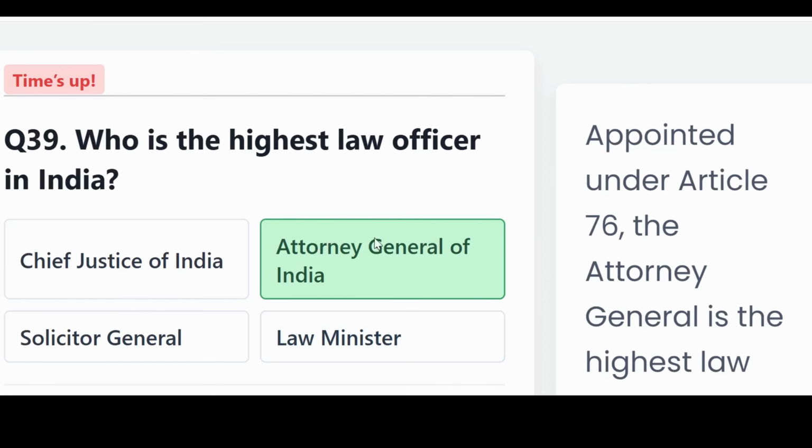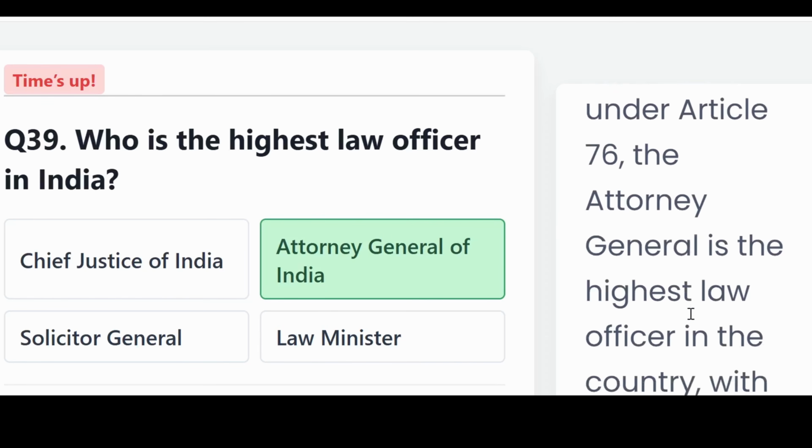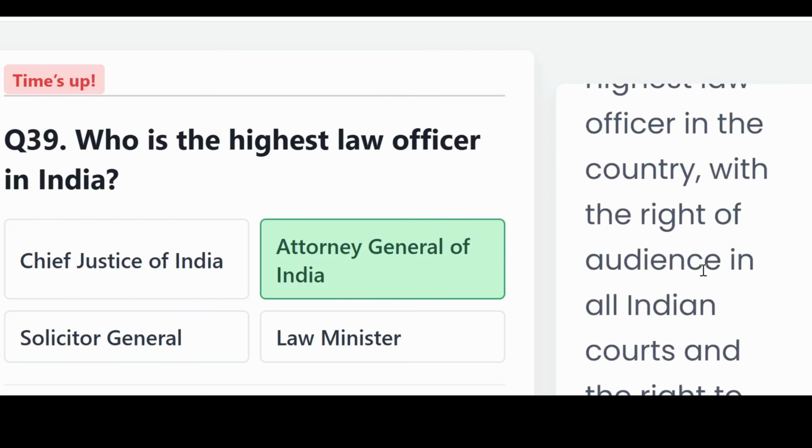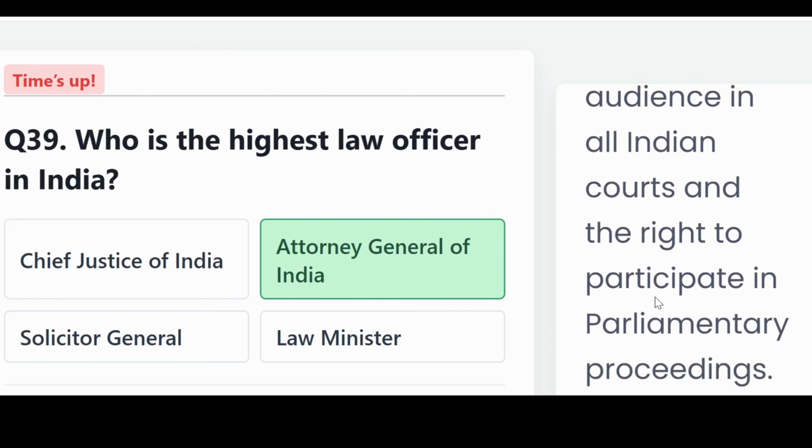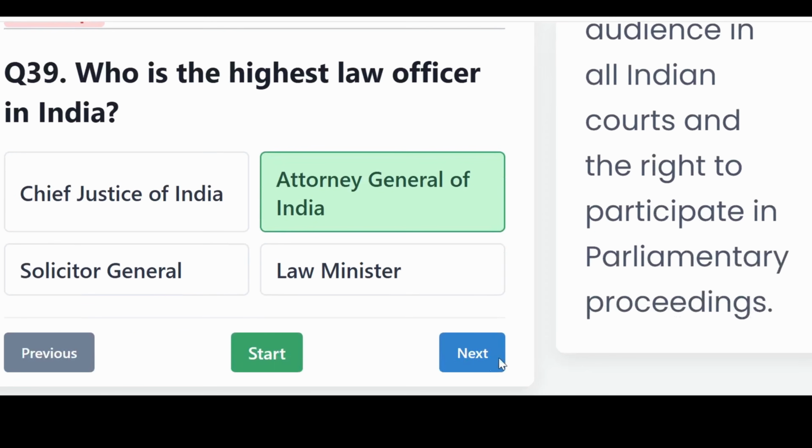And the correct answer, the Attorney General of India. Appointed under Article 76, the Attorney General is the highest law officer in the country, with the right of audience in all Indian courts and the right to participate in parliamentary proceedings.